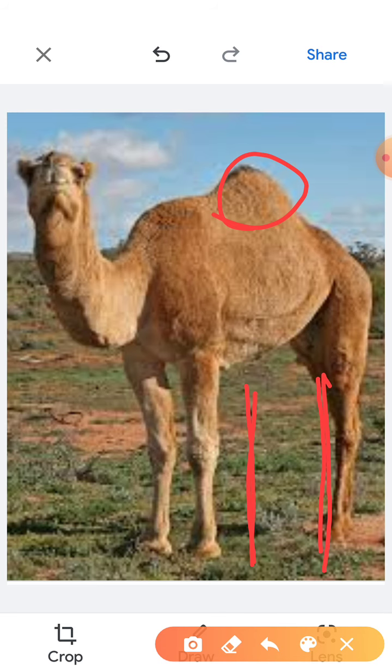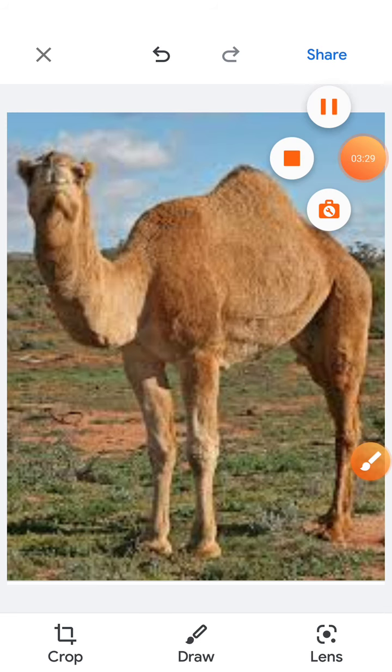The eyelashes of the camel, it's not visible clearly, but here the eyelashes of the camel are very long. आई लैशेज जो होते हैं कैमल के बहुत लंबे होते हैं, ताकि जो रेत उड़ती है, the sand that blows will not enter into the eye. Okay, so these are the different adaptations of the camel.